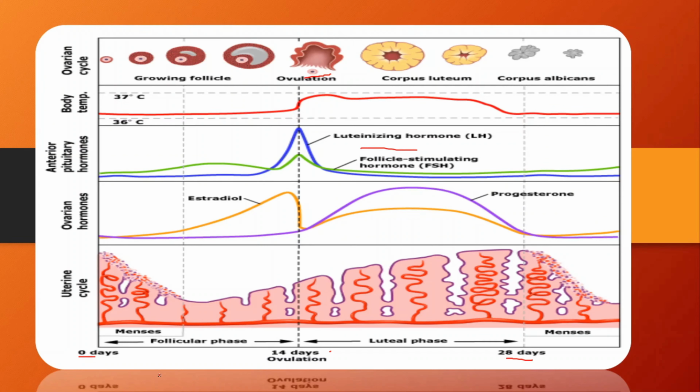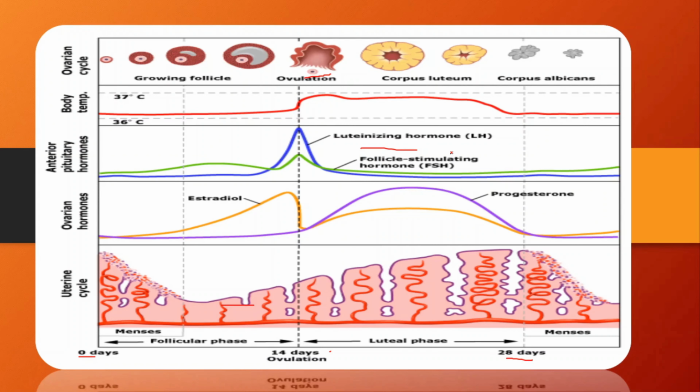Now here you can see this menstrual bleeding phase is there, and then in the follicular phase this endometrium wall becomes repaired. And then here 4 types of hormones, that is estrogen, progesterone, luteinizing hormone, and FSH, all are responsible in this process. These 2, LH and FSH, from the pituitary, and progesterone and estrogen from the ovary.